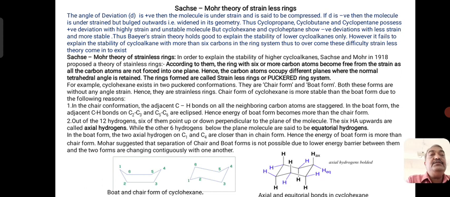Sachs and Mohr theory for strainless ring. Sachs and Mohr, these are the two scientists who have given a theory for strainless ring.